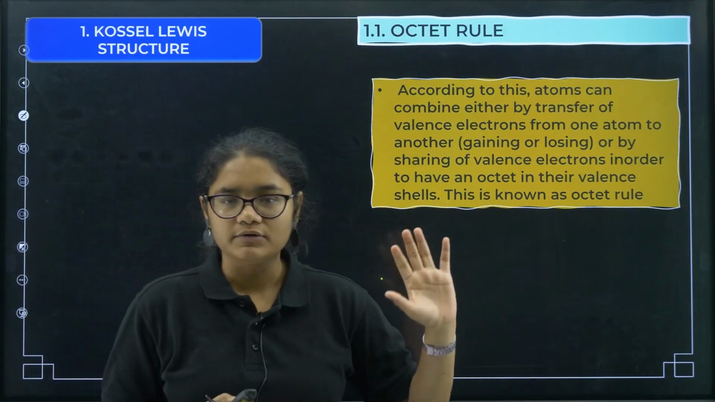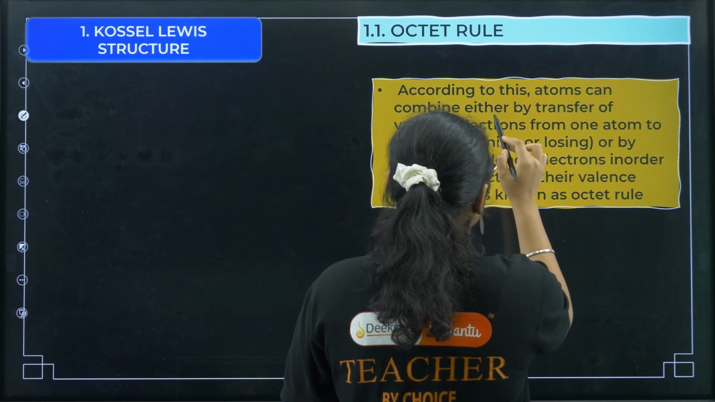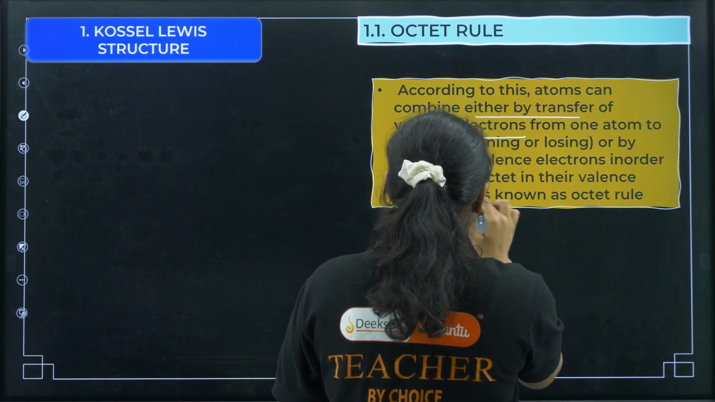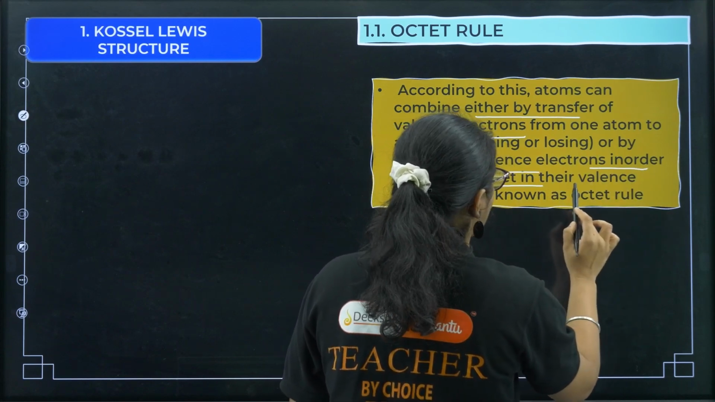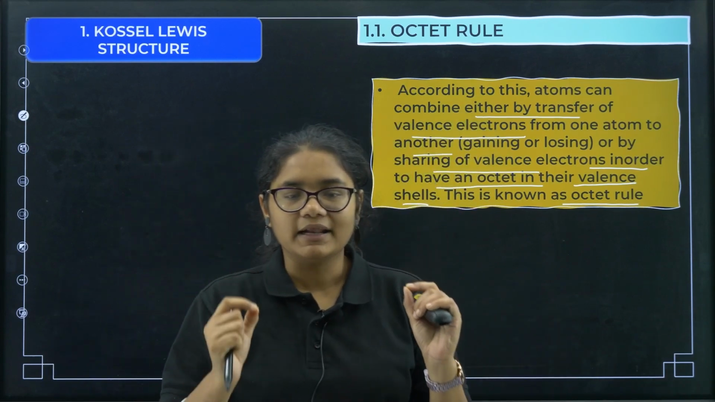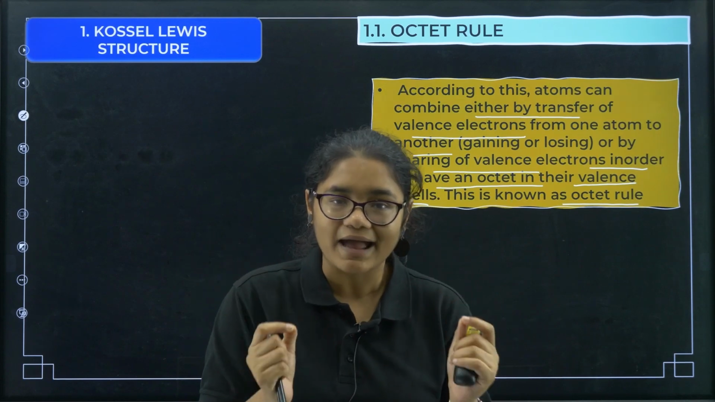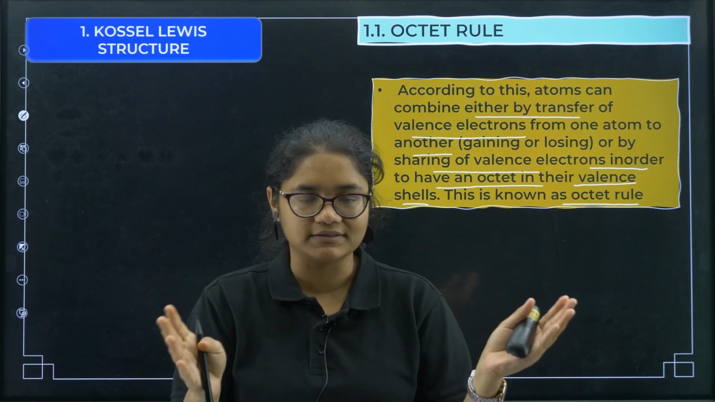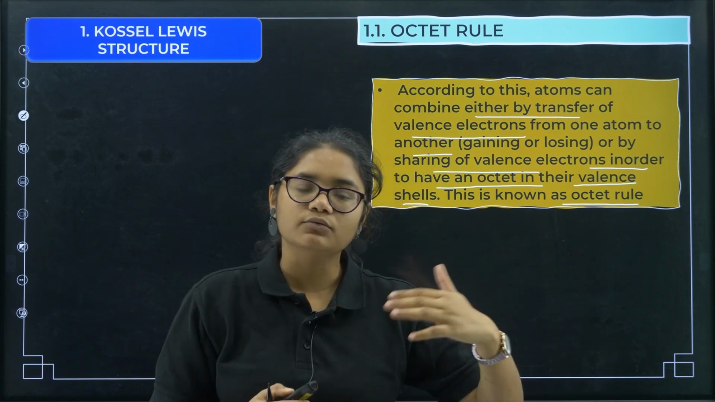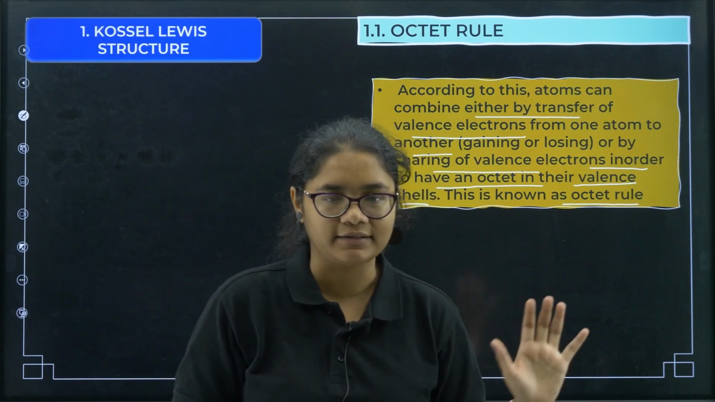So now what is octet rule? All of you would have understood by this. Octet rule says that atoms can combine either by transfer of valence electrons from one atom to another or by sharing of valence electrons in order to have an octet in their valence shell. This is known as octet rule. So octet rule means that elements should have 8 electrons in their valence shell. Now to have these 8 electrons, they can follow 2 paths. Either they can lose or gain electrons, or they can share the electrons. When they lose or gain electrons, we get an ionic bond, and when they share electrons, we get a covalent bond. We'll study that in detail.